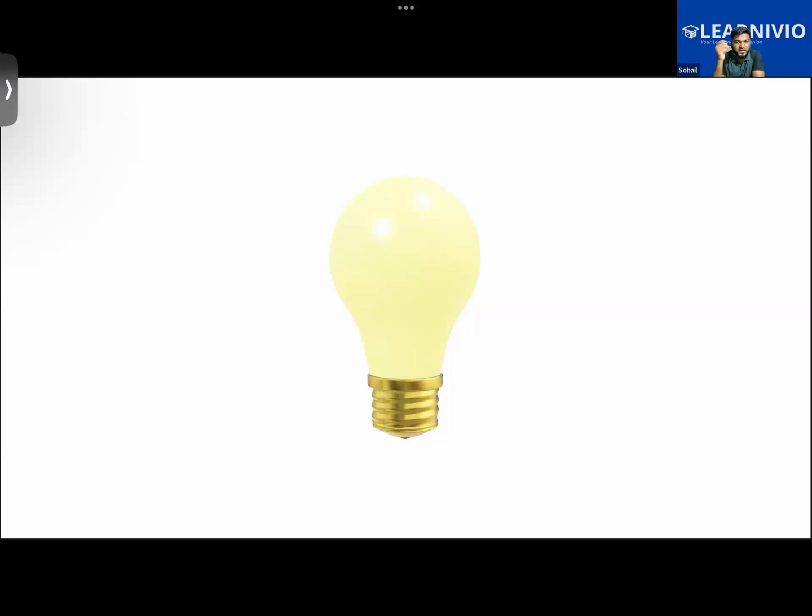You can see the violet color, indigo, blue, green, yellow, orange, red. This forms the visible portion of the electromagnetic spectrum, which you can see, right?